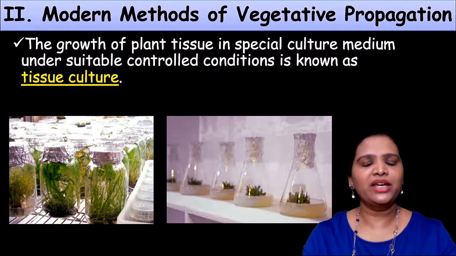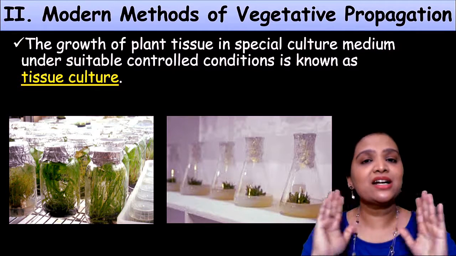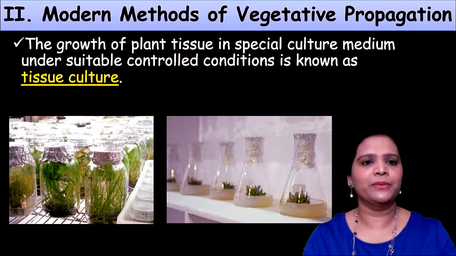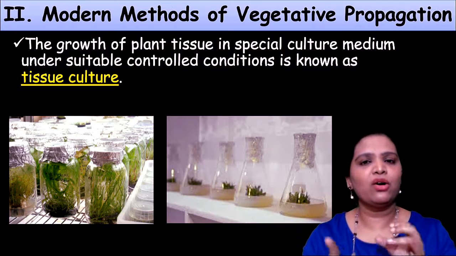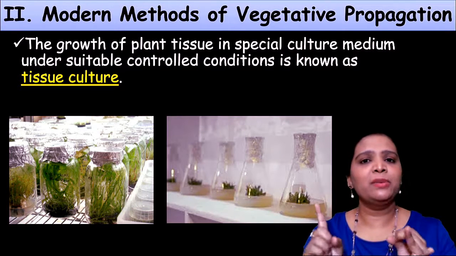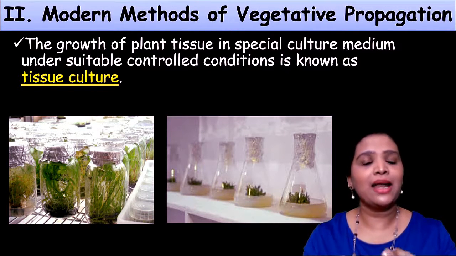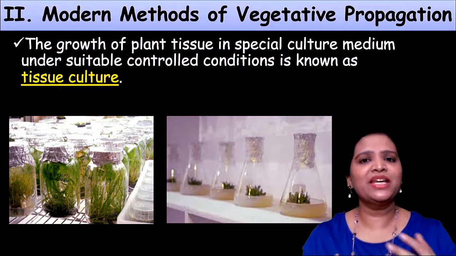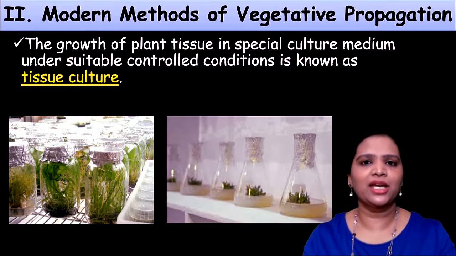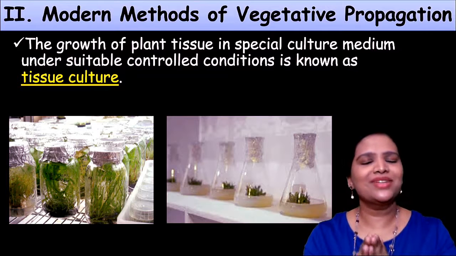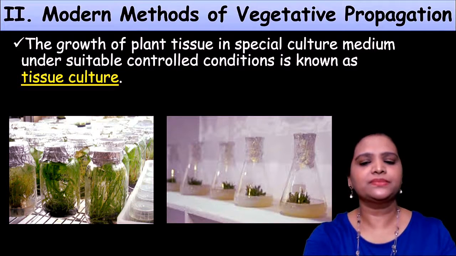Here we are growing plant saplings not in the natural outside environment, but in a controlled laboratory environment. That is called tissue culture. The plant varieties which we produce will be high yield, highly resistant to infection, pest free, like this. Depending upon our needs we can make this modification. So this method is called tissue culture.